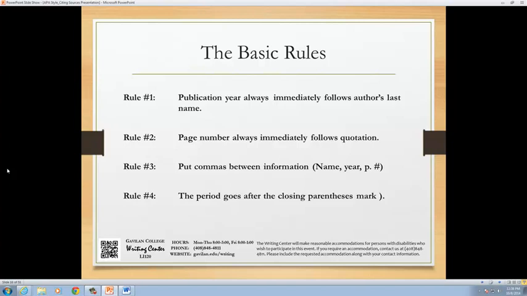When including quotations, the page number always immediately follows the quotation. Rule 3. In APA, you put commas between information in the parentheses. This, again, is very different from MLA, which has no commas. And Rule 4. The period always goes at the very end of the sentence, after the citation in the parentheses, or after your own words if they come last.